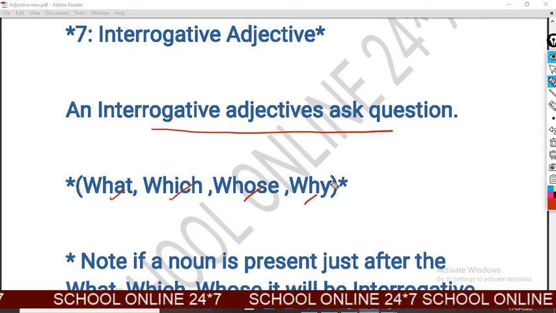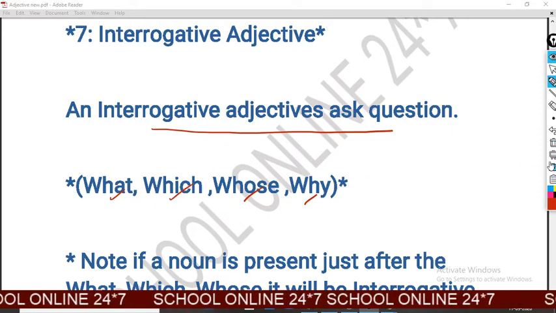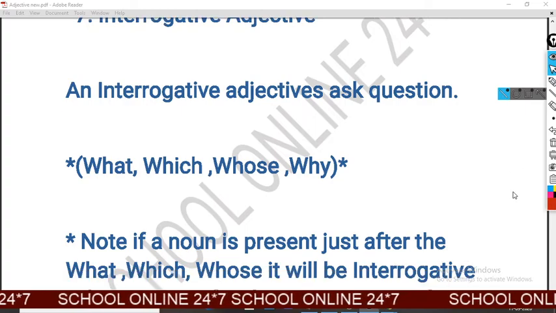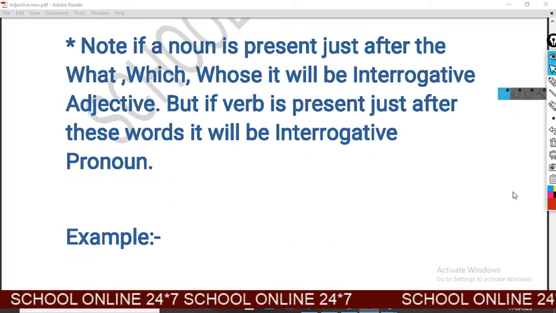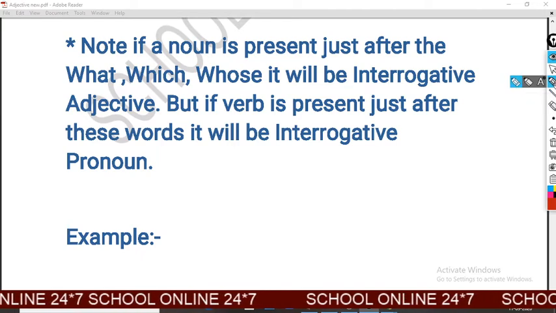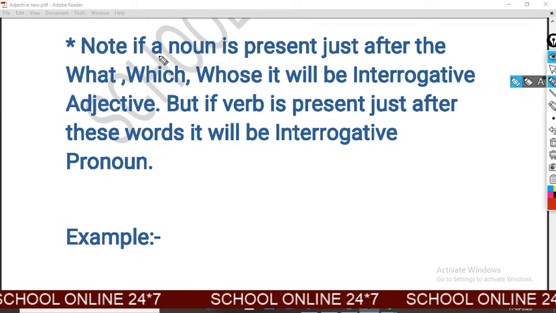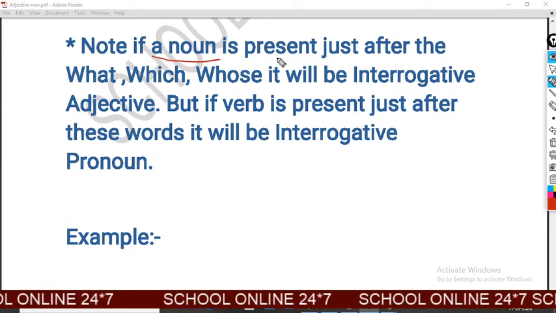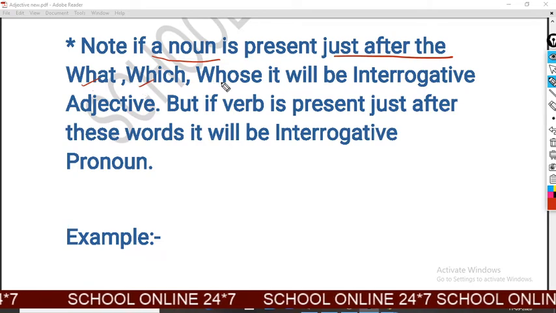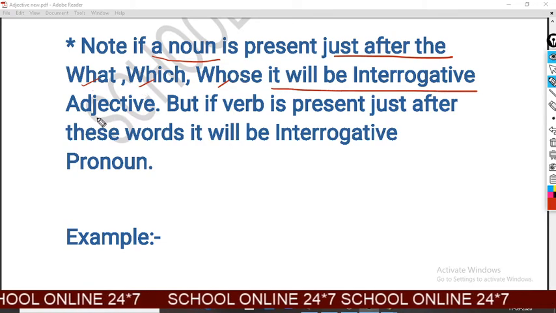And now I am going to describe the differences between interrogative adjective and interrogative pronoun. Look at it very carefully with the note, and after it I am describing it with examples also. If a noun is present just after what, which, who, it will be interrogative adjective.